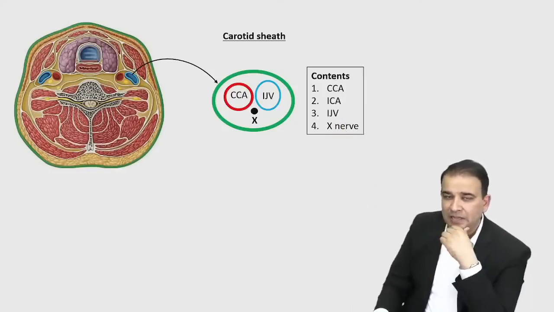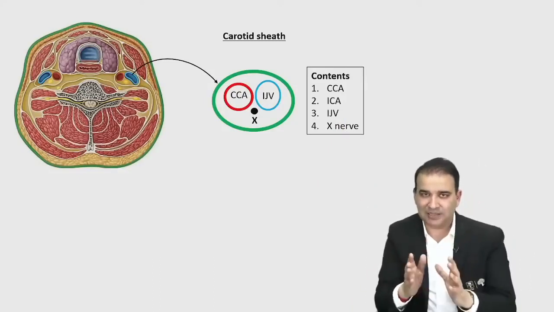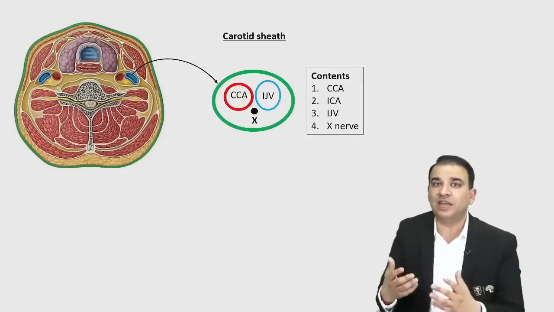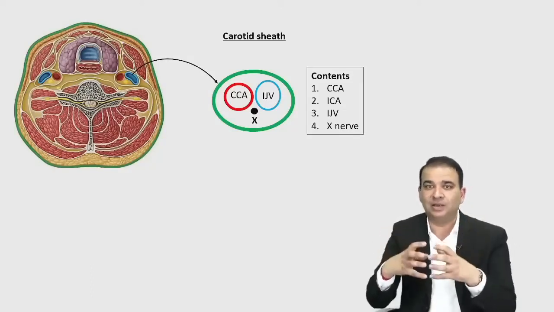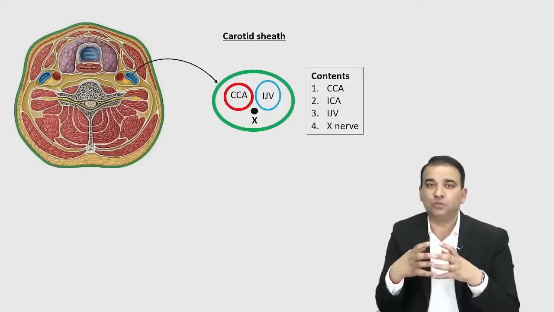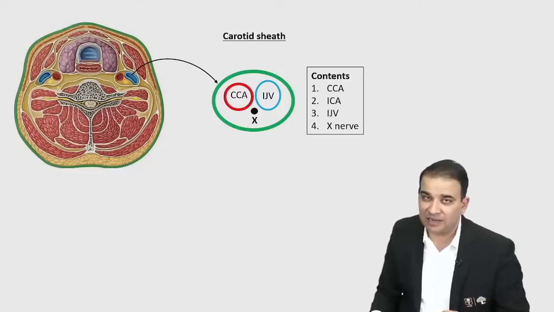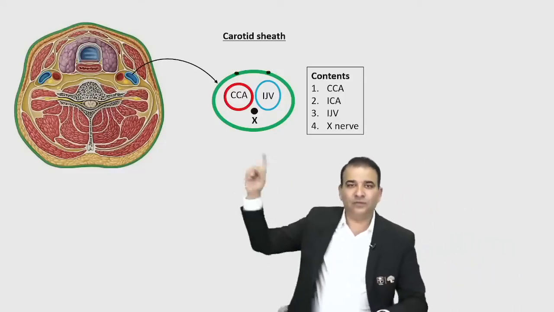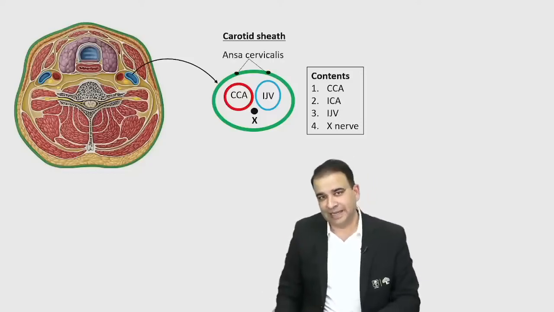Vagus nerve we already said here. But see, what is the relation, guys? Let's say you're approaching the carotid sheath anteriorly, from the anterior side in the carotid triangle, so what nerve can get injured? It's not the vagus nerve, because the vagus nerve is kind of grooved between the artery and vein. The nerve which is more likely to get injured in the approach to the carotid sheath from the front is the ansa cervicalis. The anterior wall of the carotid sheath, the relation is the ansa cervicalis is adherent to it.